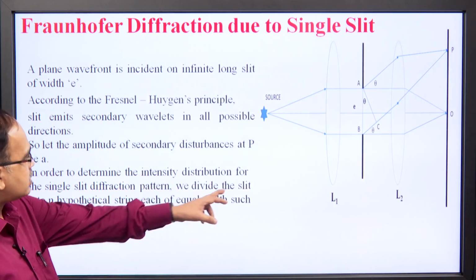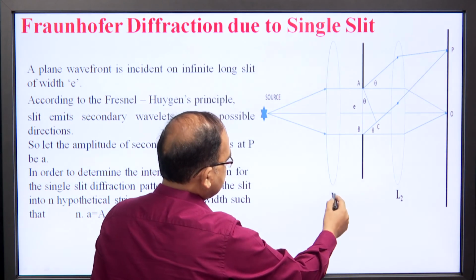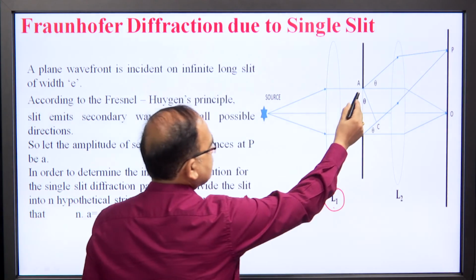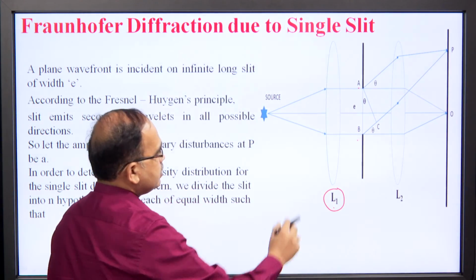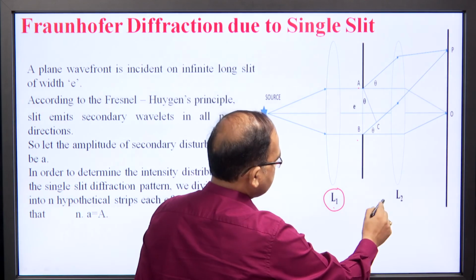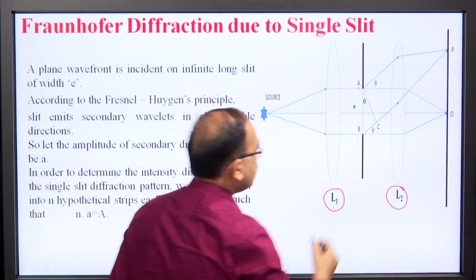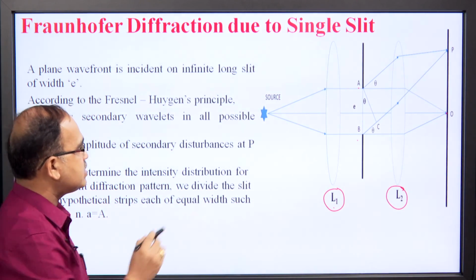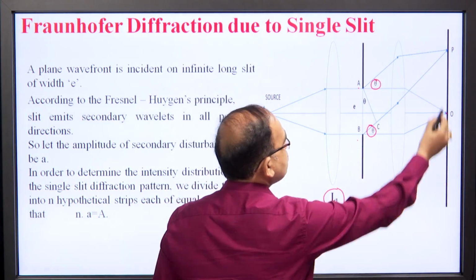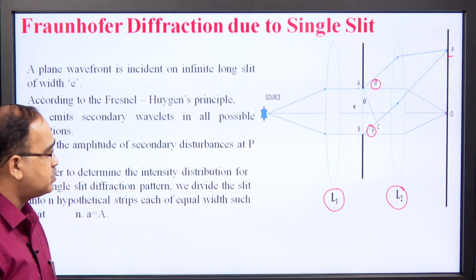It is at the focus of the lens L1, so that after refraction rays are parallel to the principal axis of this lens L1. These parallel rays are allowed to fall normally on the slit AB whose width is e, and these parallel rays are focused with the help of another lens L2 in the focal plane of the lens L2 at point O. The rays which are diffracted at an angle theta are also focused in the focal plane of the same lens L2 at an arbitrary point P. We have to calculate the intensity at this point P.